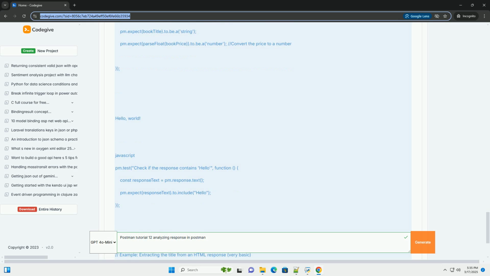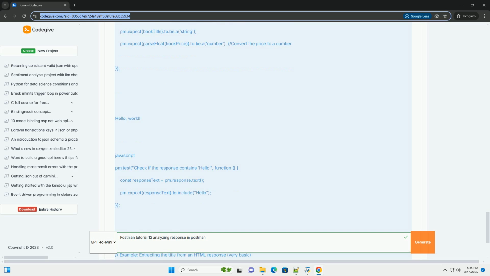We iterate through the JSON data array. We sum the price property of each object into total price. We calculate the average price. We assert that average price is within the desired range.